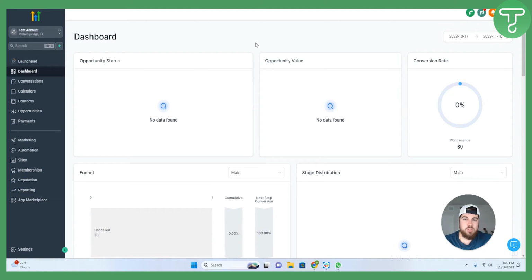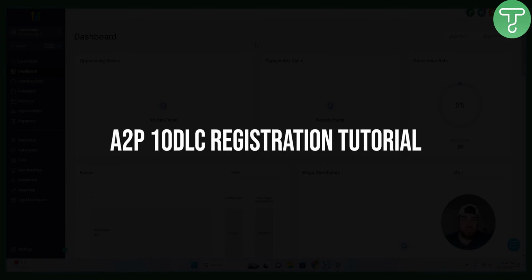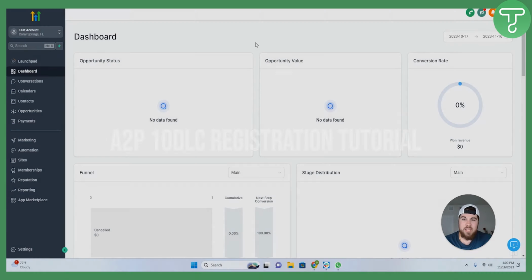Hey everyone, today we're talking A2P verification on the GoHighLevel platform. If you don't know, my name is Drew. I'm a GoHighLevel expert with over 4 years of experience.